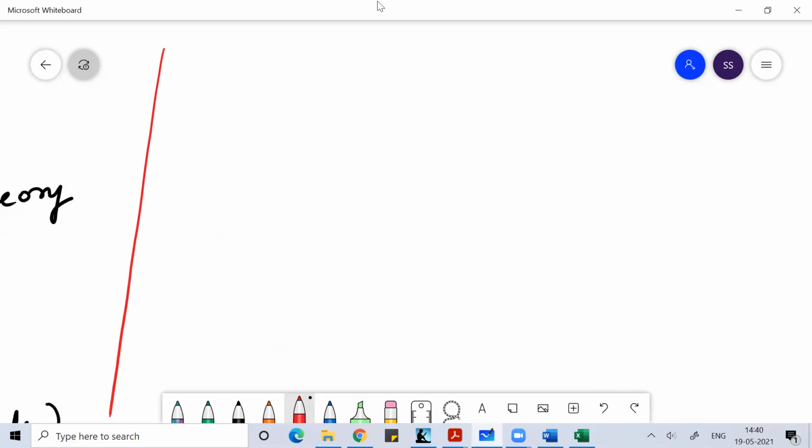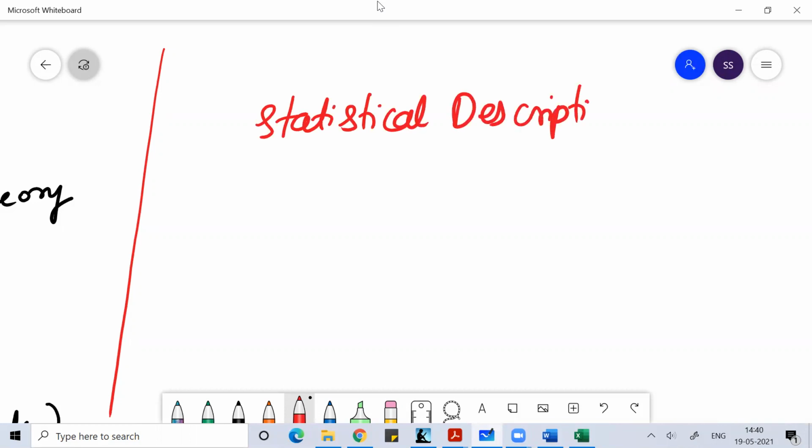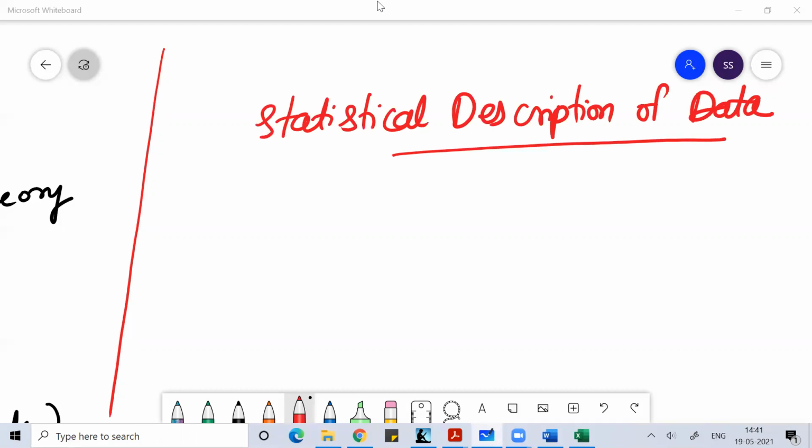We'll start the next chapter, which is called measure of central tendency. So when I say statistical description of data, I hope you people are understanding, right? Whatever I told you till now, does anyone have any doubt or any question?